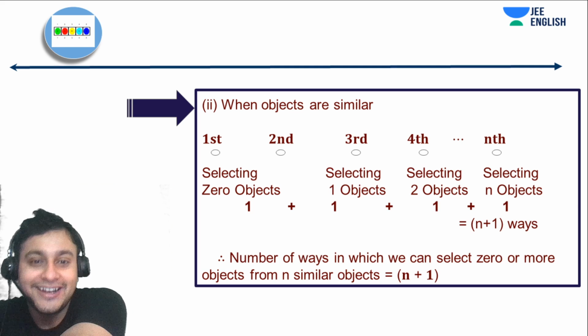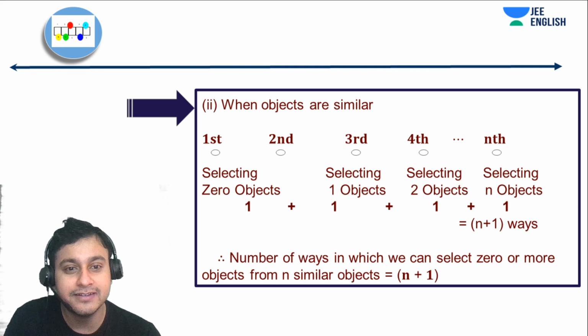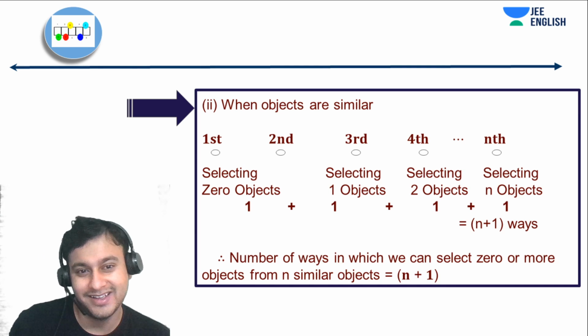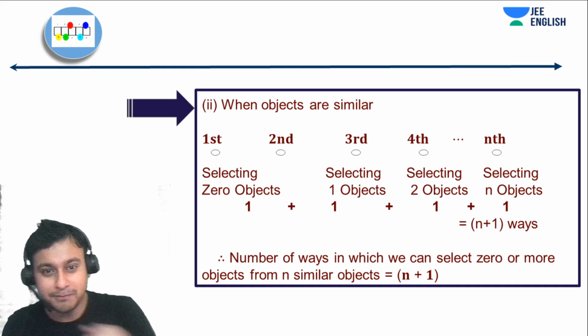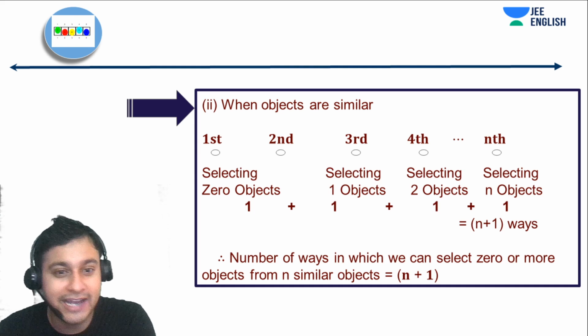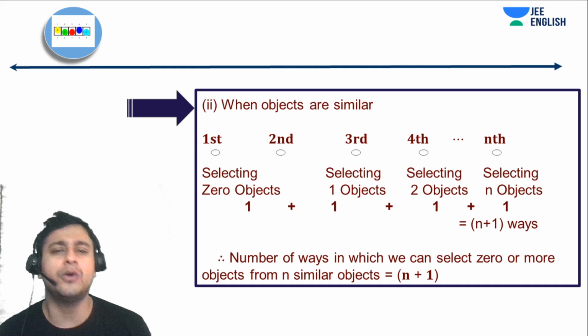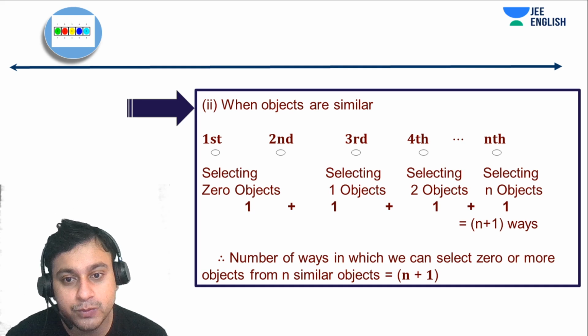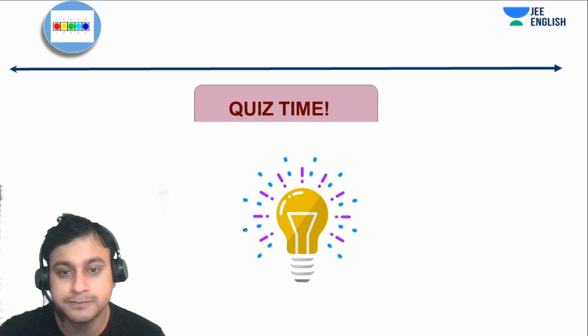We'll simply go there and come back empty handed. So that is not nC0 at the moment, that is simply 1. We are going there and simply coming back. Obviously the value comes out to be the same, but it is only one way. So selecting zero objects will be only one way of doing it, right?